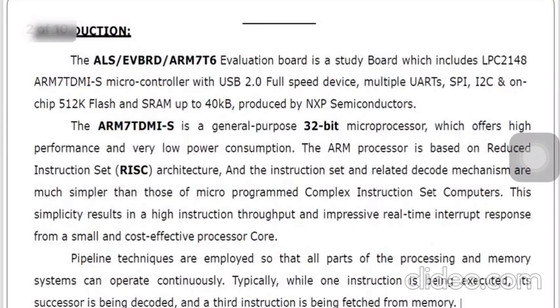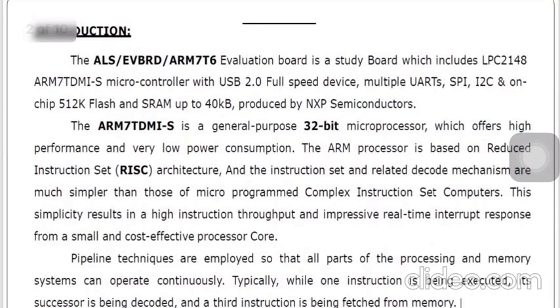Even it is providing us 512K of flash memory. We know that flash memory is non-volatile memory. So even if the power is gone, whatever was stored in it will still be there. And these memories are electrically erasable and programmable.